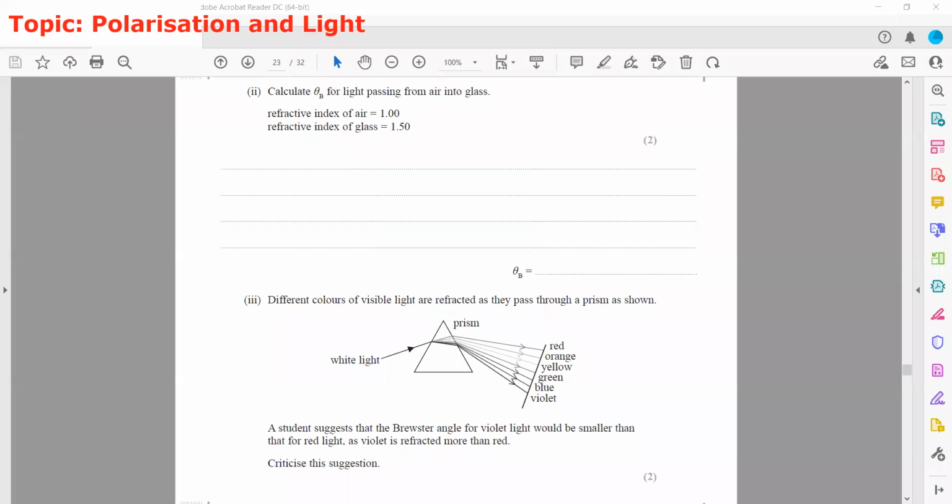So this second part is actually related to the formula we have derived. We derived the formula that tan theta B is equal to the refractive index of glass divided by the refractive index of air. So theta B is equal to tan inverse of the refractive index of glass, that is given in the question as 1.5, and the refractive index of air is given as 1. So we'll get theta B, which is about 56 degrees.